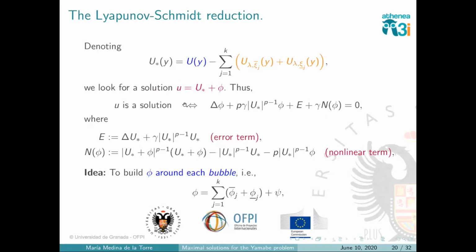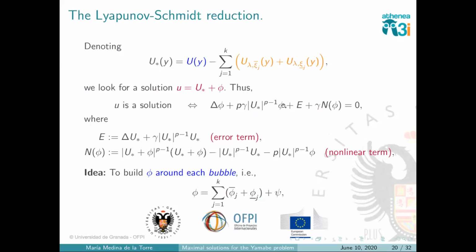And saying that this is a solution is exactly the same as saying that phi satisfies this equation here, where this is a linear operator, this is an error term, that can be thought of as how far my approximation is from being a solution, and then a nonlinear term here. So what we will try to do is to find phi solving this equation. But even more, we will do it trying to find this phi around every bubble. We will write it in this way. These are the bubbles which are upstairs, these are downstairs, and this is the central bubble.